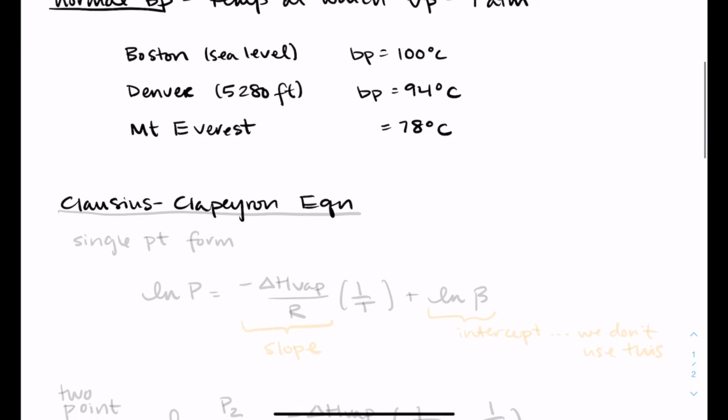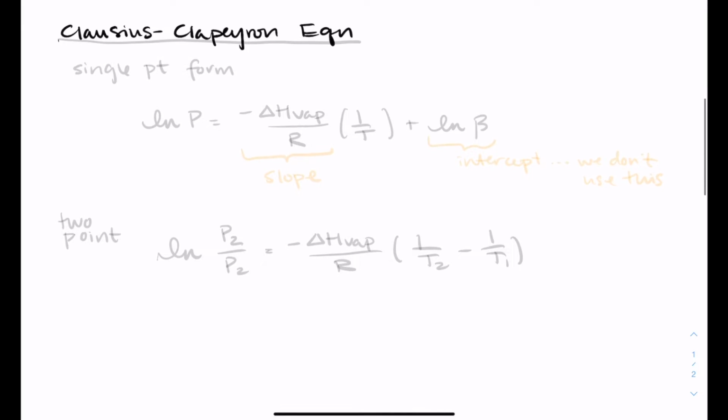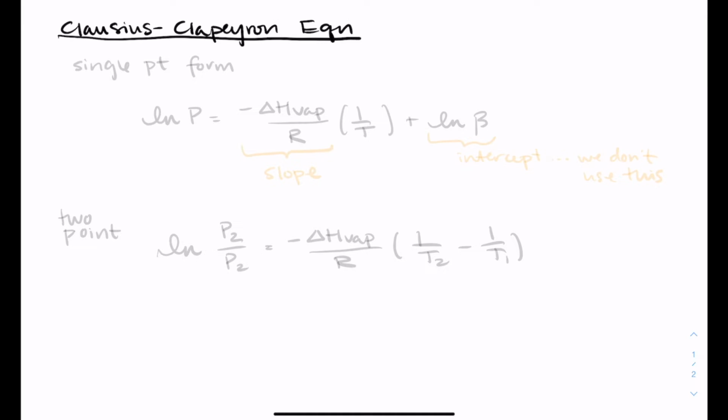So, we have an equation that will let you calculate what the boiling point is, or really what the vapor pressure is at an external pressure. We have two forms. We've seen an equation like this before where we have a single point form and a 2 point form.